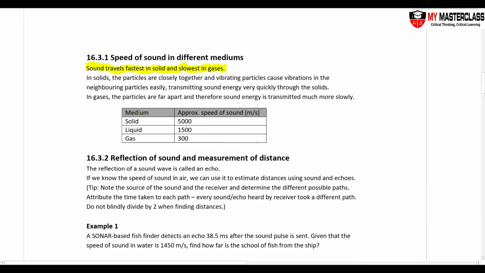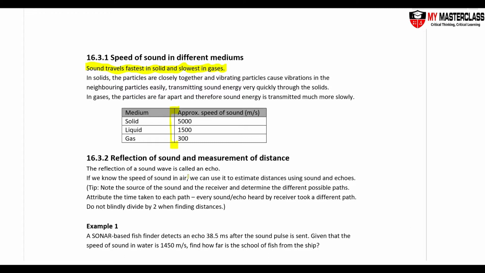This table here of the approximate speed of sound in the different states of matter is a guide, so that when you're expected to calculate the speed of sound, which you'll be doing a lot in this chapter, you have a rough gauge of whether your answer is correct or not. If the question is talking about a sound wave traveling through seawater, I have a sonar for example, then the calculation gives you something like 1,400 meters per second. You're somewhere there. If you get 6,000 meters per second, then something is very wrong with your calculation.